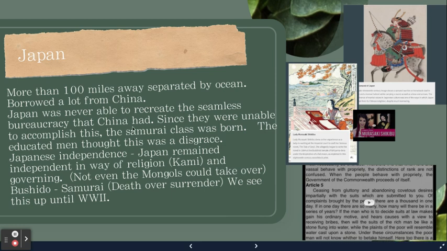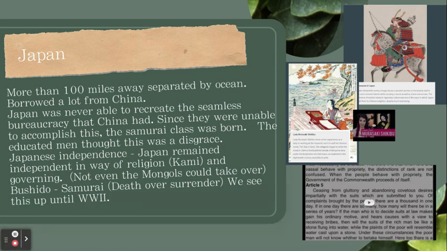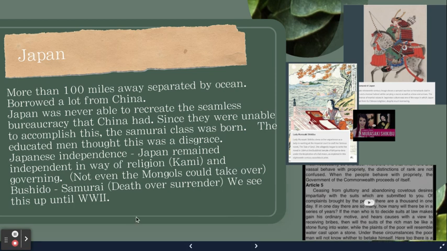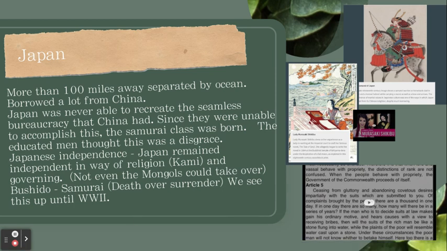Japan was never able to recreate the seamless bureaucracy that China had, and since they were unable to accomplish this, the samurai class was born. The educated men thought that this was a disgrace. Japanese independence was important, and Japan is going to actually remain independent in the way of religion, the kami, and in governing. Not even the Mongols are going to be able to take over.